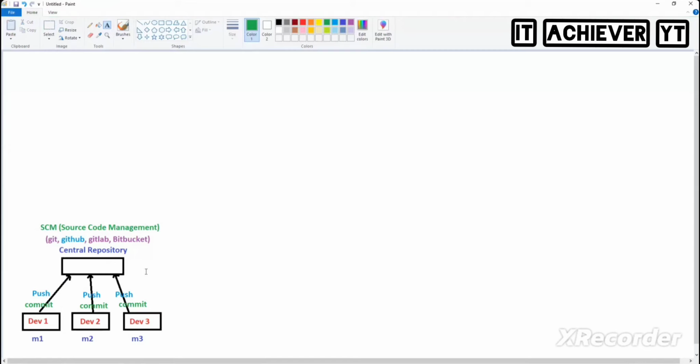Which source code management are you using? GitHub. So will you use Git or GitHub? Will you manage the repository by yourself or use GitHub? GitHub. If you manage the Git repository by yourself, you need to take care of your server and everything by yourself. Nowadays everyone is moving to GitHub.